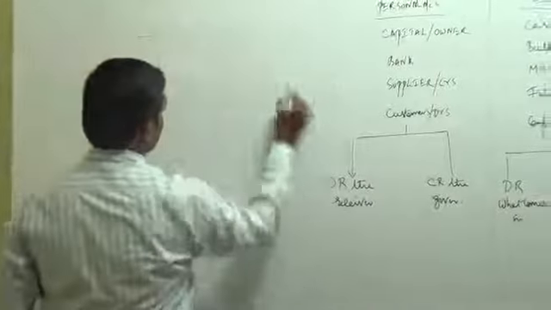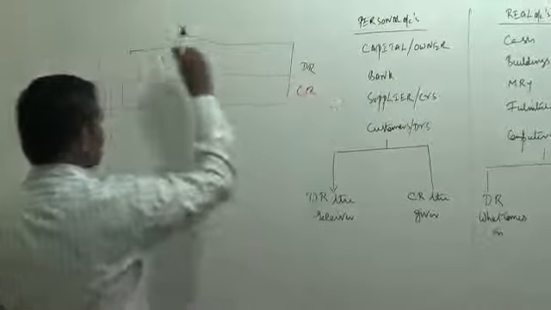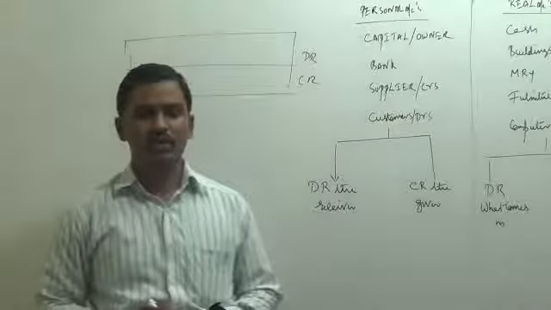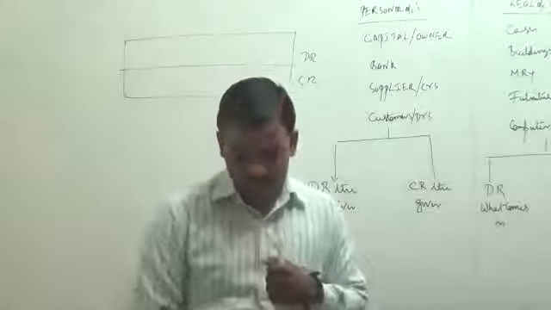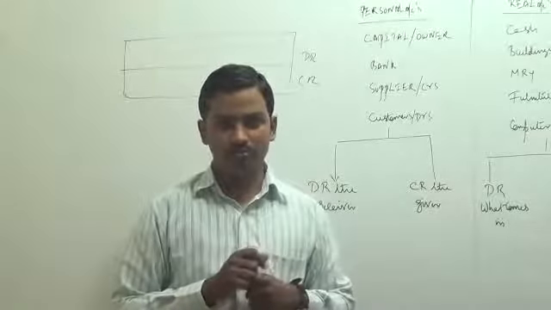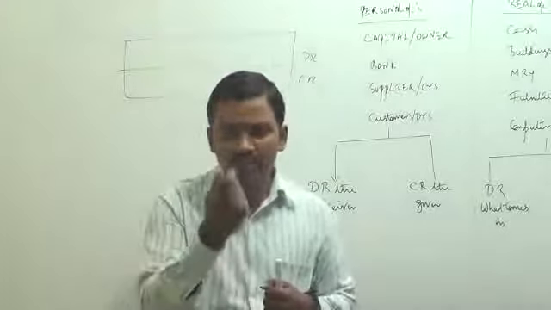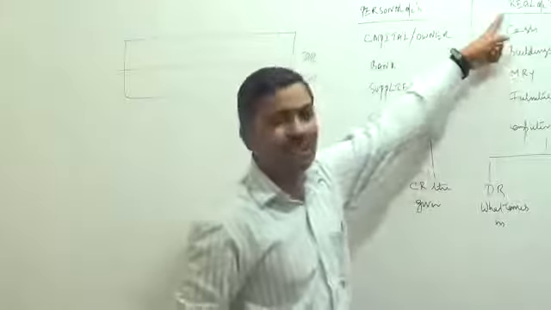Again, we are faced with the question, which account has to be debited, which account has to be credited. What should be written here, what should be written here? That is the subject called accountancy. Now, imagine what is happening. An asset called building is coming in, an asset called cash is going out. So, if you ask building, what is your nature? You have to find out what is the nature of building. Building's nature is, it is a real account.